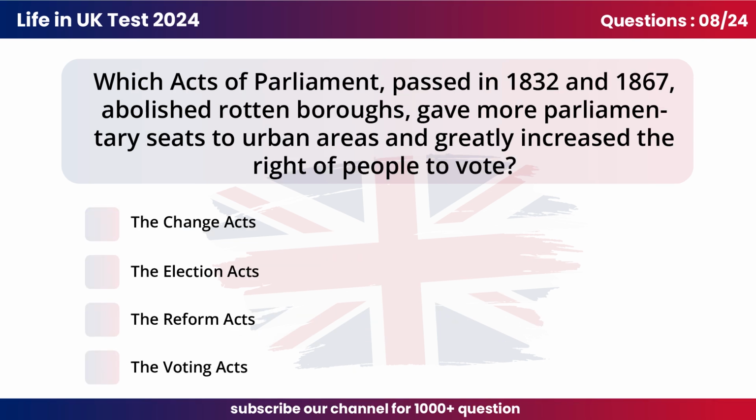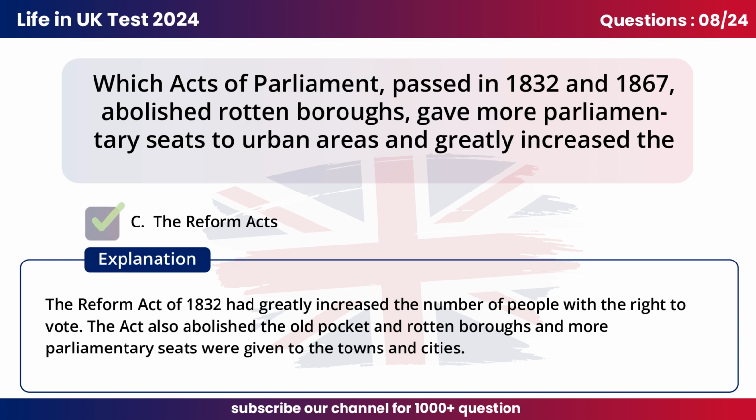Question 8. Which Acts of Parliament, passed in 1832 and 1867, abolished rotten boroughs, gave more parliamentary seats to urban areas and greatly increased the right of people to vote? C. The Reform Acts. The Reform Act of 1832 had greatly increased the number of people with the right to vote. The Act also abolished the old pocket and rotten boroughs, and more parliamentary seats were given to the towns and cities.